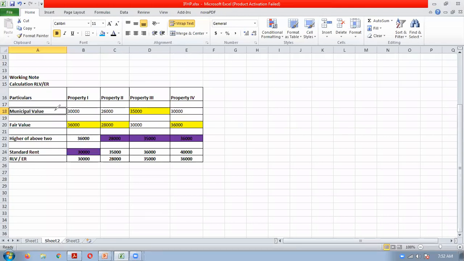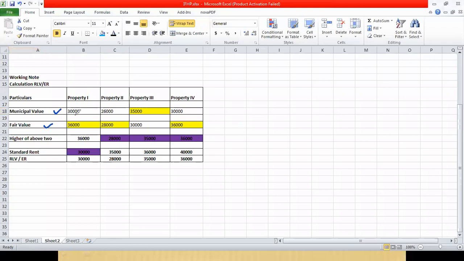We compare the municipal value and fair value, whichever is higher. 30,000 and 36,000, the higher value is 36,000, which we note down separately. 26,000 and 28,000, the higher value is 28,000, so we note that down. 35,000 and 30,000, the higher value is 35,000. 30,000 and 36,000, the higher value is 36,000. That we will note down.